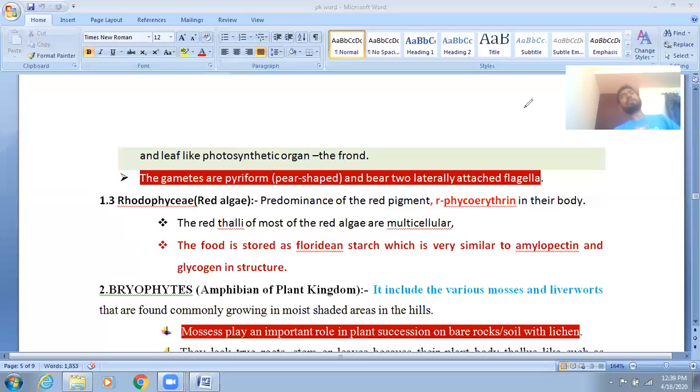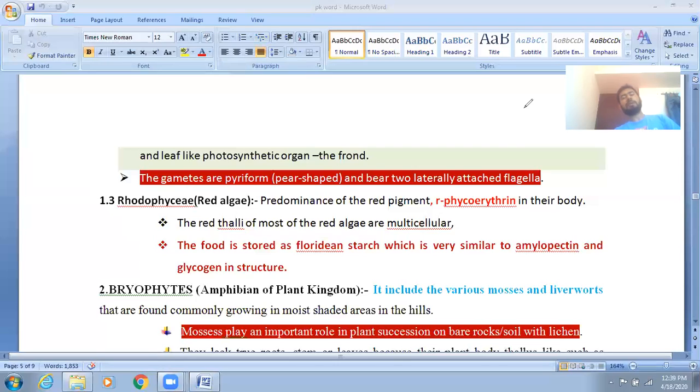Checking the cell wall: in Chlorophyceae it is made of cellulose. In Phaeophyceae it is cellulose with algin, a gelatinous substance that forms a coating. In Rhodophyceae it is cellulose, pectin, and polysulfate ester.